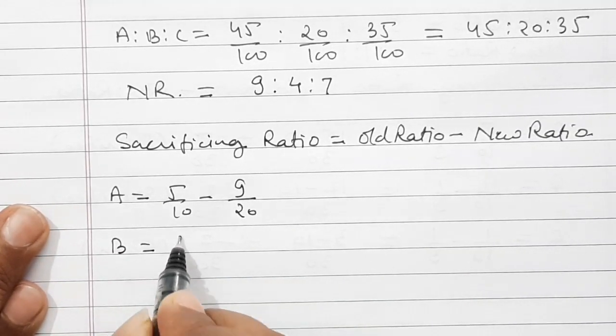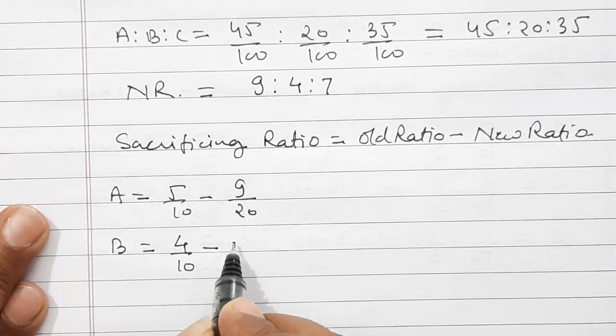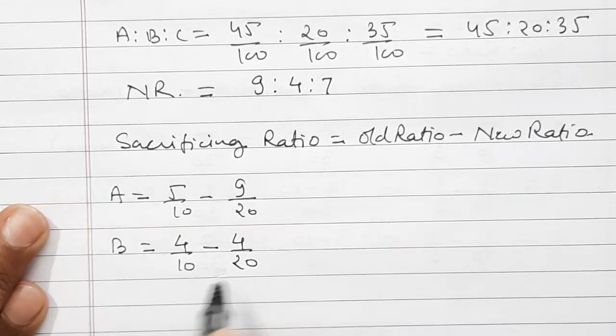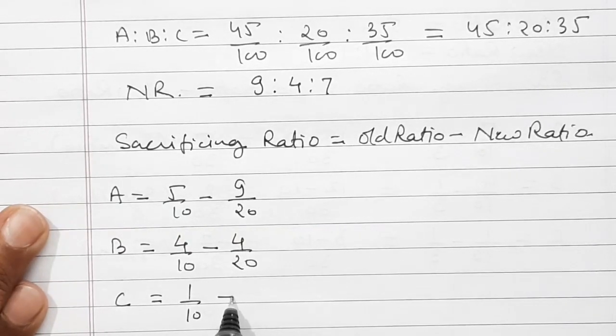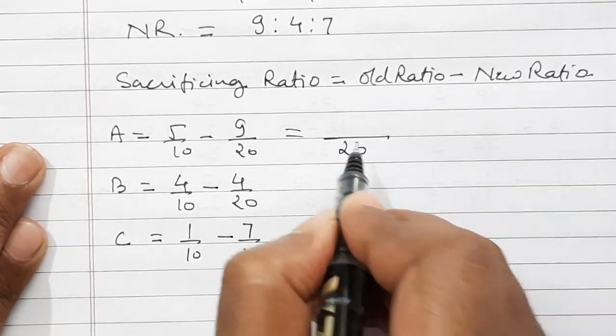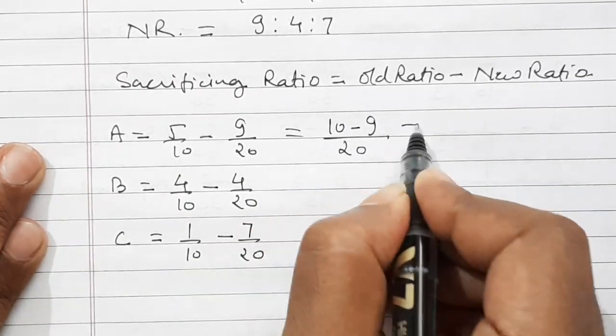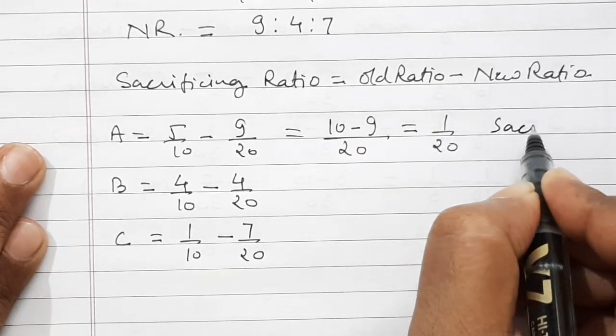For B, 4 by 10 minus 4 by 20. And for C, 1 by 10 minus 7 by 20. So in this case LCM will be 20. 10 minus 9, that is equal to 1 by 20. It is in positive, so sacrifice.